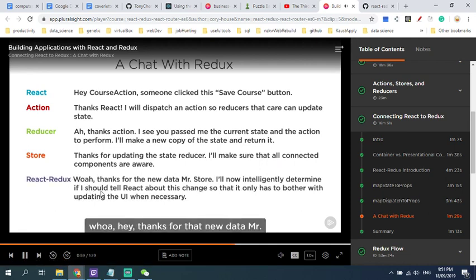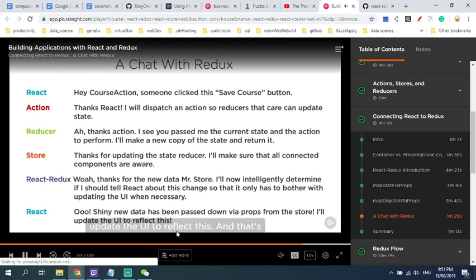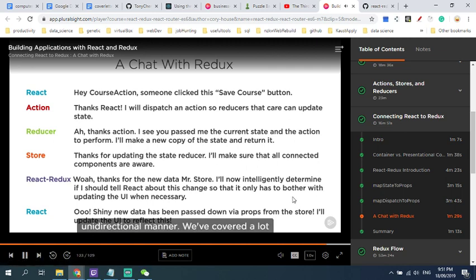React-Redux says, whoa, hey, thanks for that new data, Mr. Store. I'll now intelligently determine if I should tell React about this change so that it only has to bother with updating the UI when it's necessary. Finally, React goes, ooh, shiny new data that's been passed down via props from the store. I'll update the UI to reflect this. And that's how data flows through Redux in a unidirectional manner.